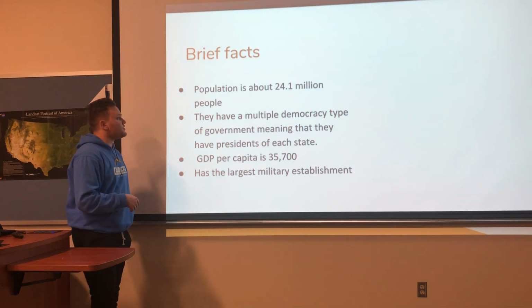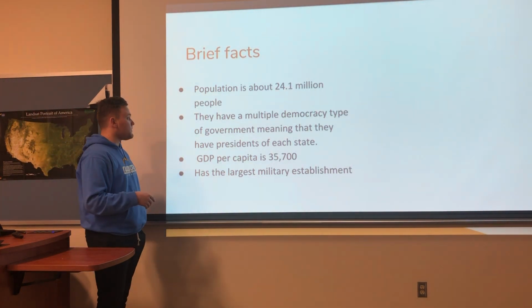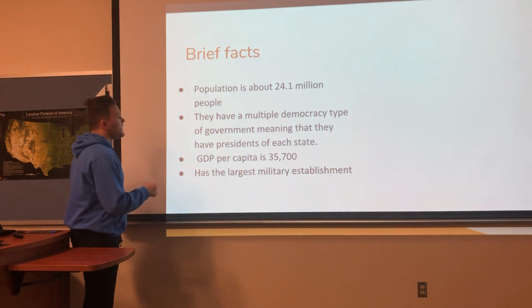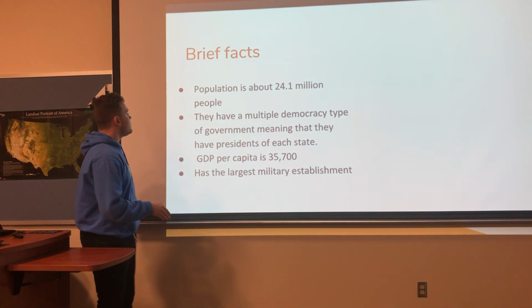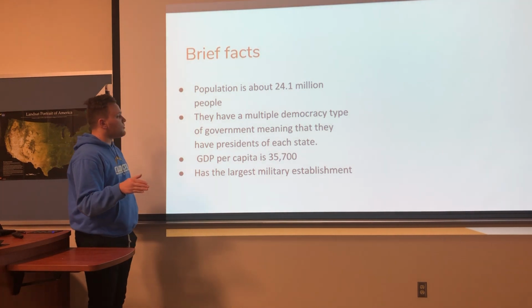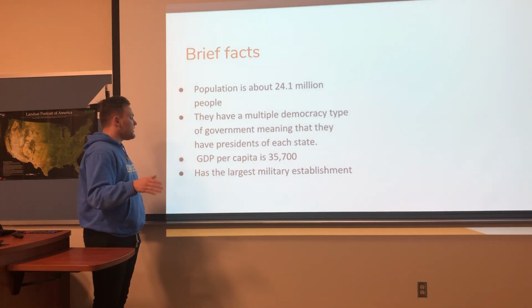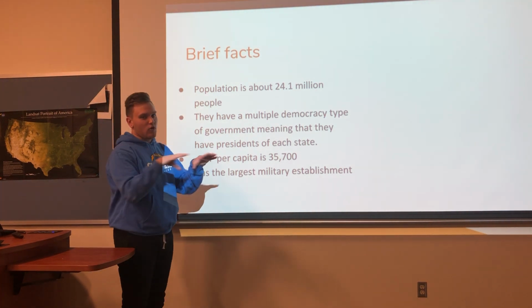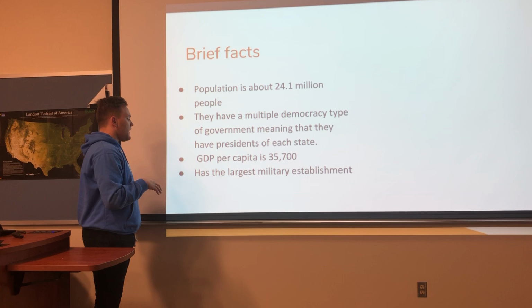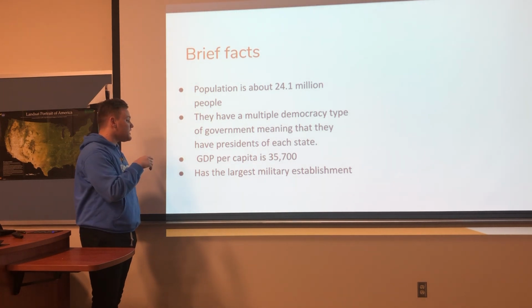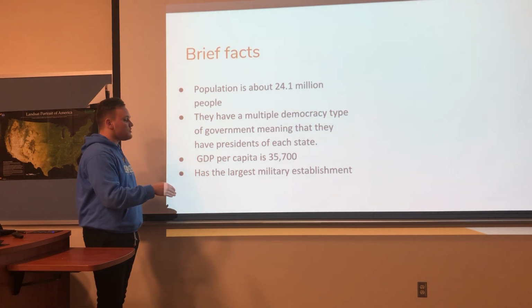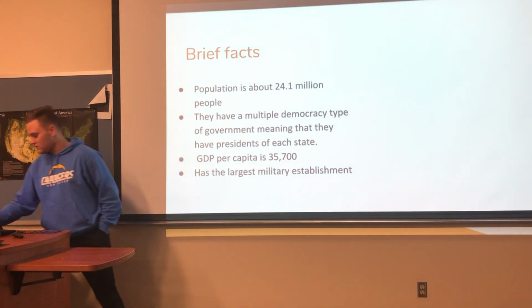Brief facts: the population is about 24.1 million people, which is very, very overpopulated for such a small island. And they have a multiple democracy type of government, meaning that they have presidents of each state. So every little state has their own president. And their GDP per capita is 35,700, and it has the largest military establishment.